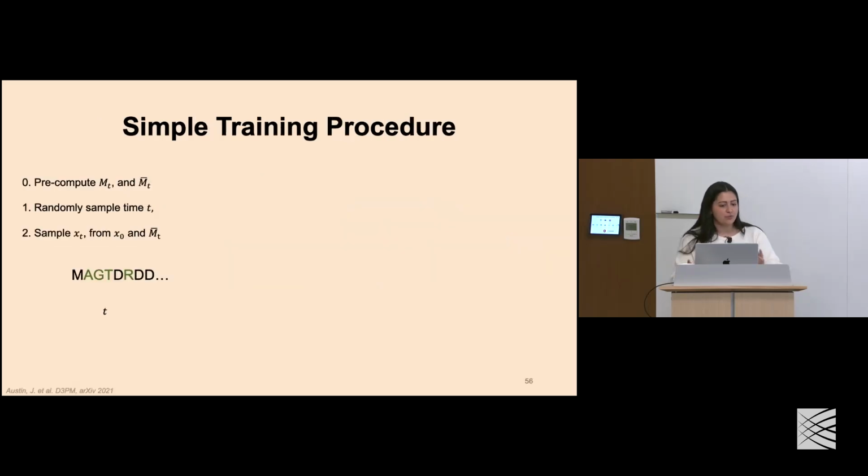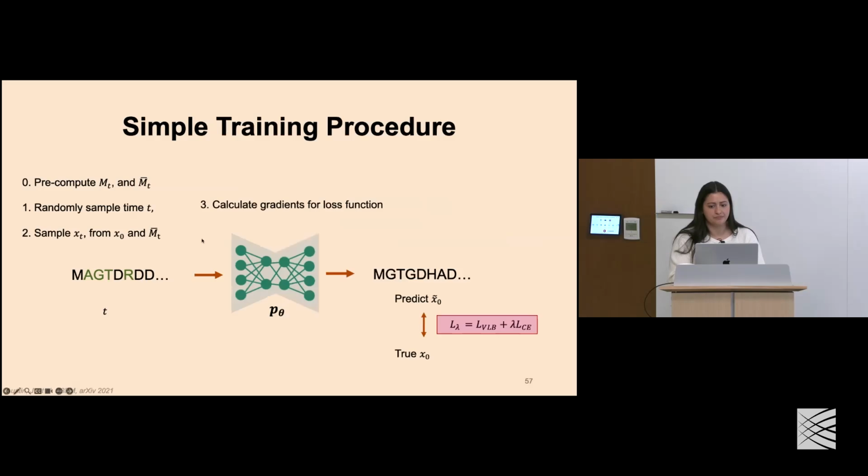So again, we're going to go through this simple training procedure in which we can train our model. We pre-compute those terms that describe our variance schedule. We're going to randomly sample some time t, and we're going to generate our prediction at that time t. We do the same kind of training procedure again, where now we have our discrete loss function, and in this case, because of the way that the loss function is described, we're predicting our inputs directly at each step instead of predicting the noise being added. And that's just built into the way that Austin defined this loss function. And again, we just repeat this until our model converges.